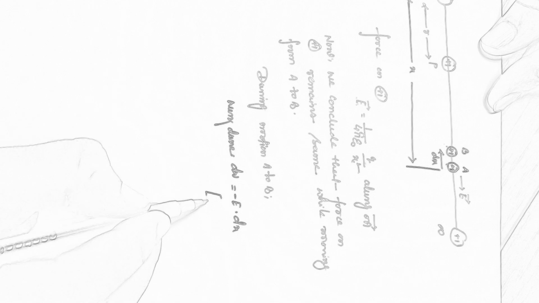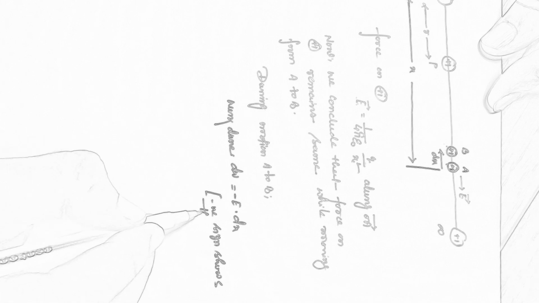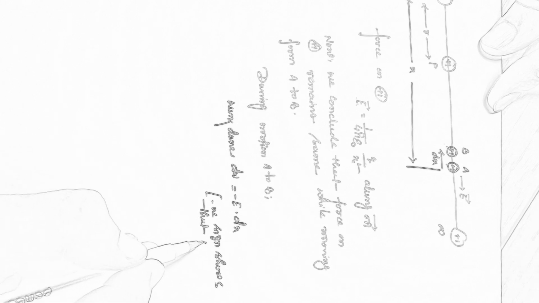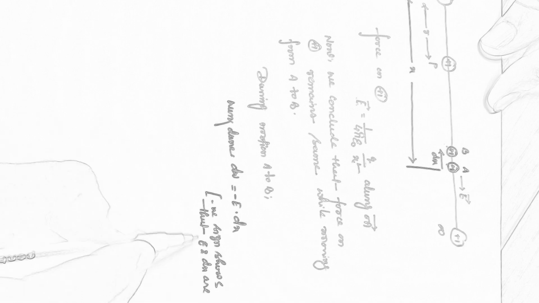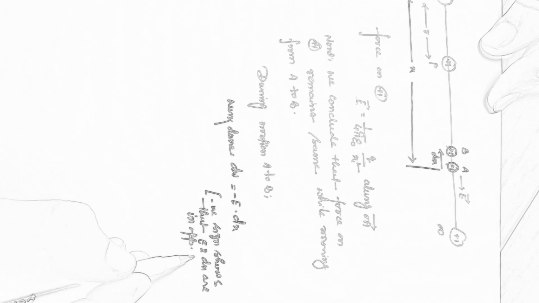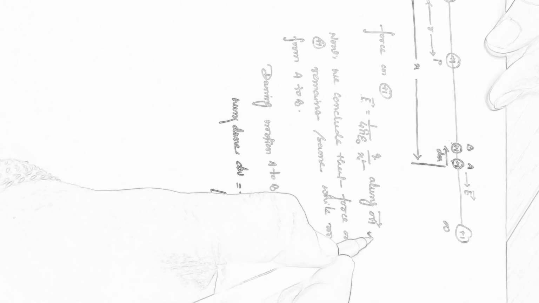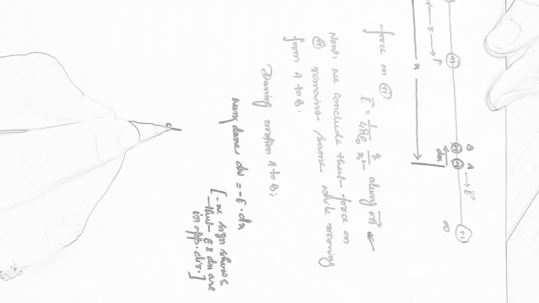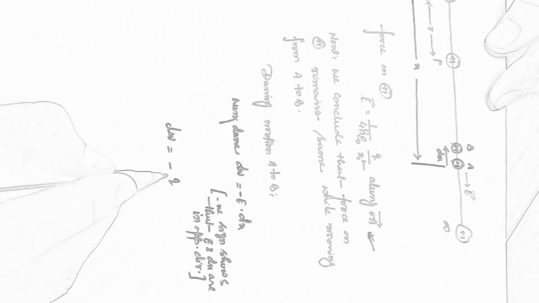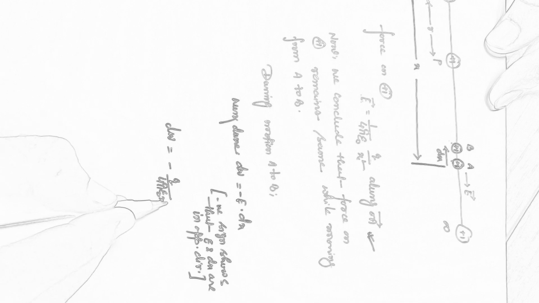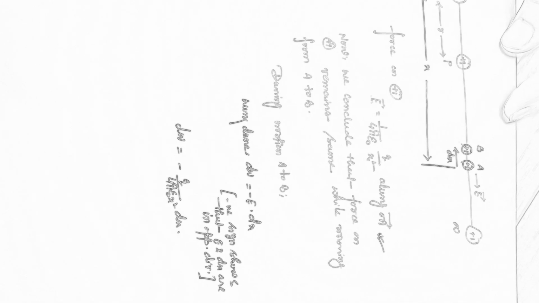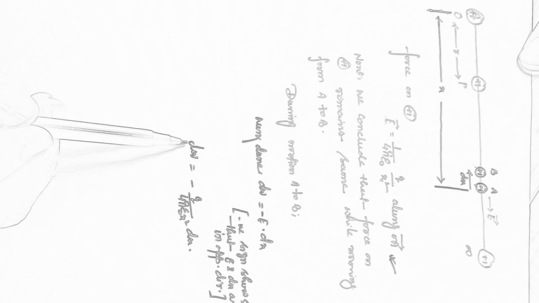Now the negative sign shows that force and displacement are in opposite directions. Now using the value of E from the above equation, we can write here dW is equal to minus Q by 4 pi epsilon naught x square dx. Now consider that this is a small work done while we are moving from A to B.